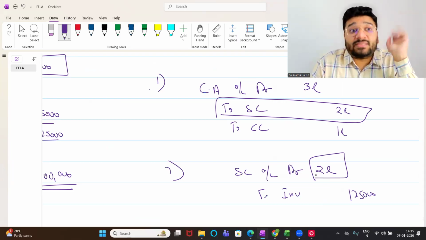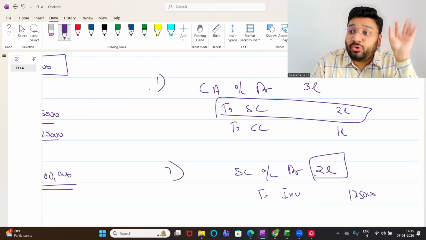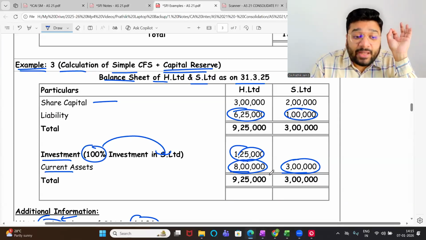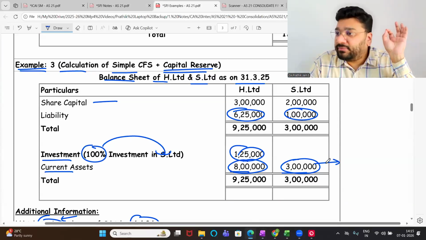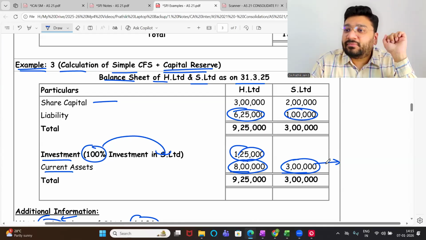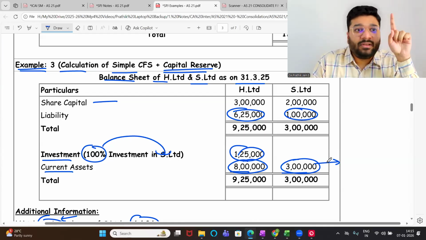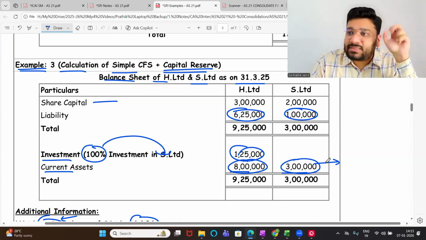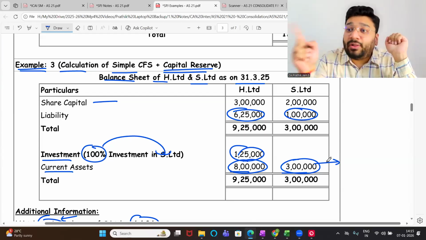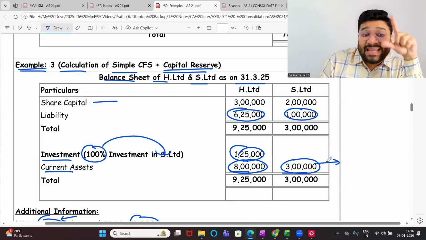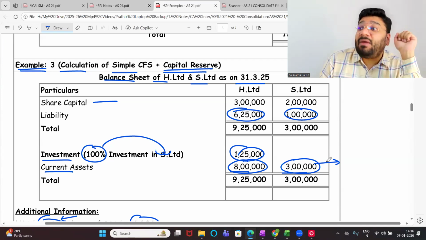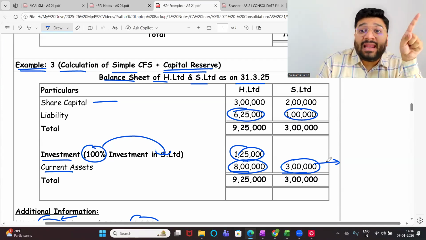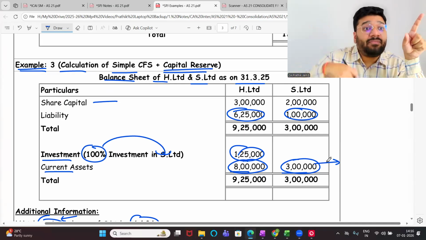This is the worth of the business. If the business is shutting down today, I will sell all the assets. You've studied dissolution in foundation, partnership. Dissolution means we are closing the business. While closing the business, we sell all the assets and we prepare something called a realization account. Same thing we have done in the amalgamation also. In the old company, we prepare a realization account where we sell all the assets, recover money in cash.